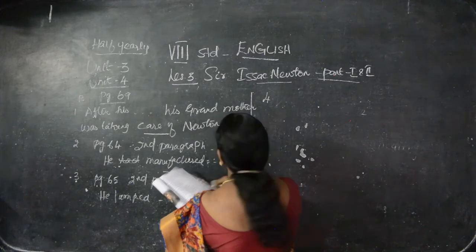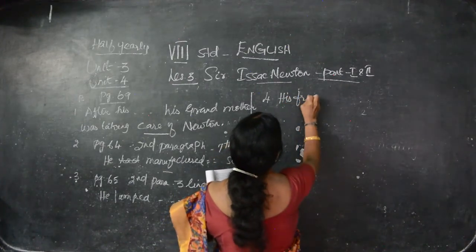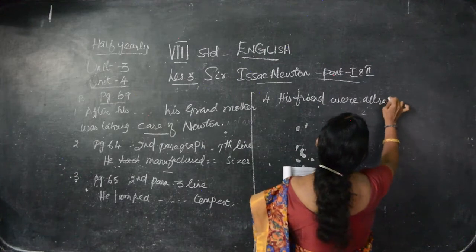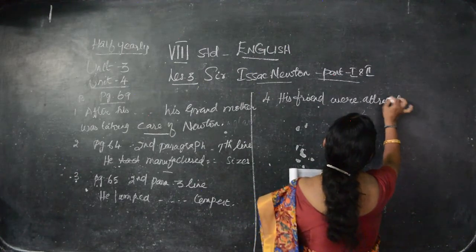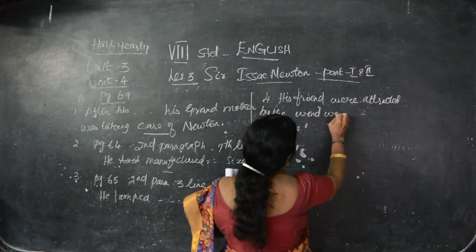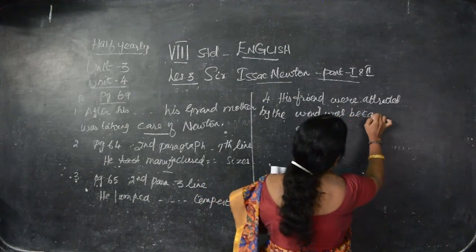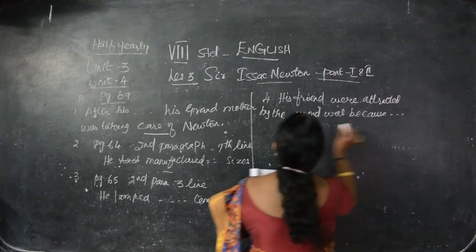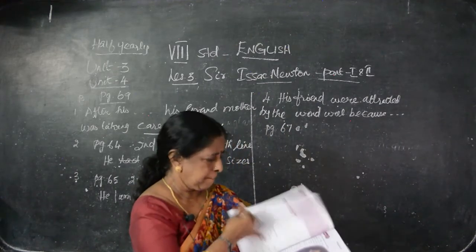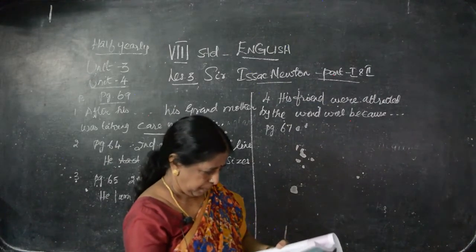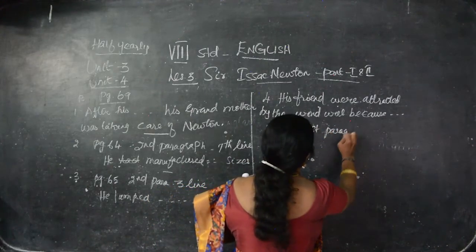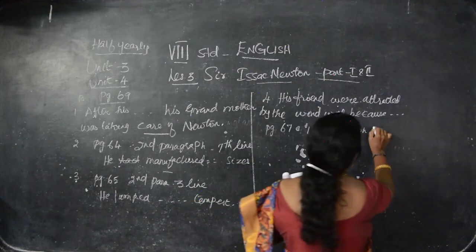His friends were attracted by the windmill, because. After that, you have to refer page number 67, first paragraph, third line.